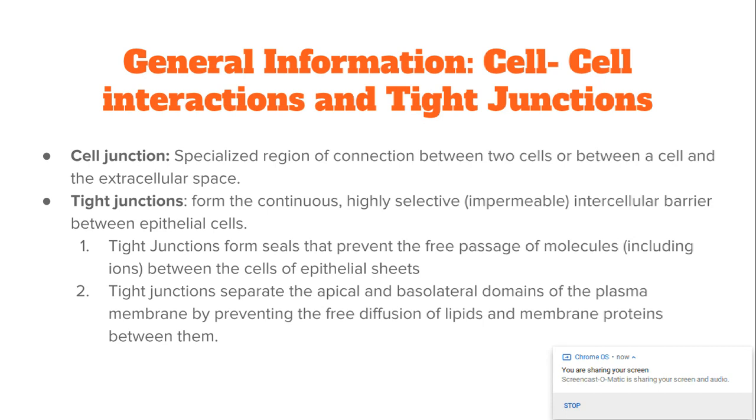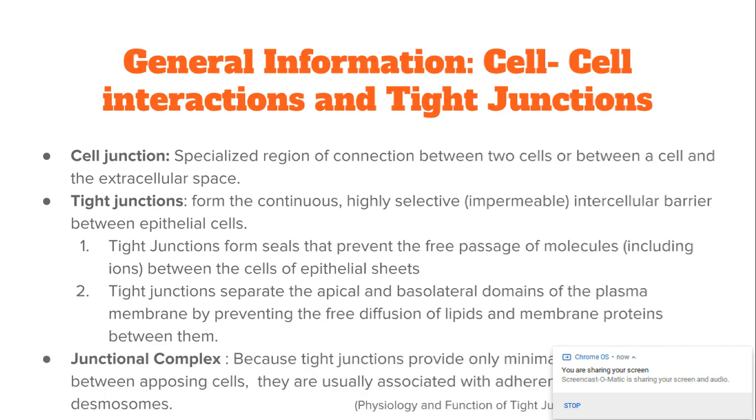First, tight junctions form seals that prevent the free passage of molecules, including ions, between the cells of epithelial sheets. Second, the tight junctions separate the apical and basolateral domains of the plasma membrane by preventing the free diffusion of lipids and membrane proteins between them. Though tight junctions are effective seals for extracellular space, they lack the same adhesive strength between opposing cells, so they are usually accompanied by adherens junctions and desmosomes in a junctional complex.